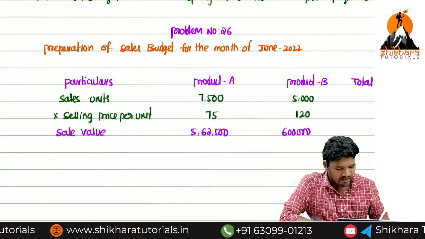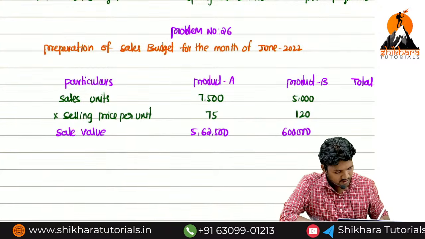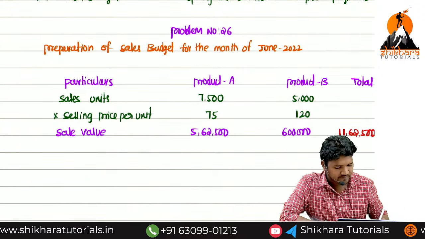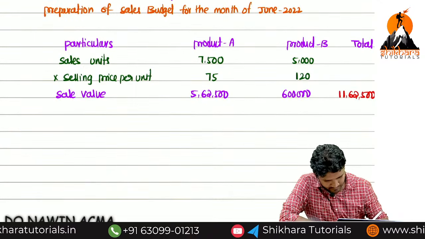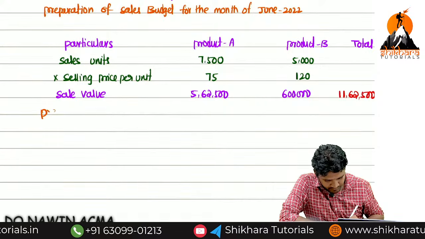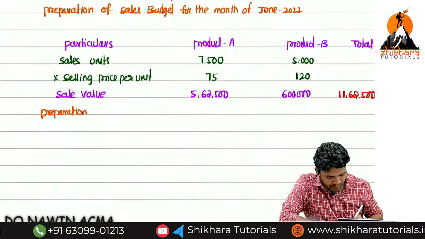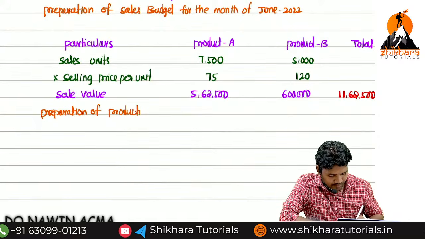So total will reflect directly here. 11 lakh 500. Next, another thing is there: preparation of production budget.